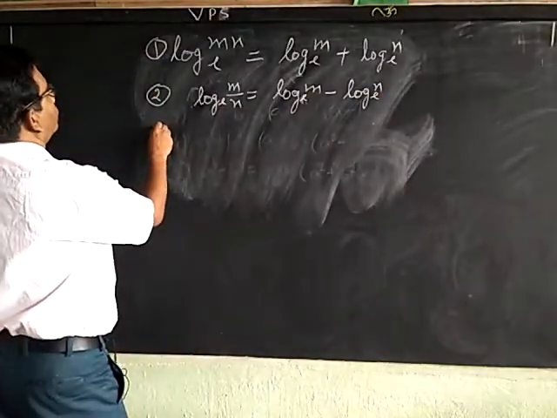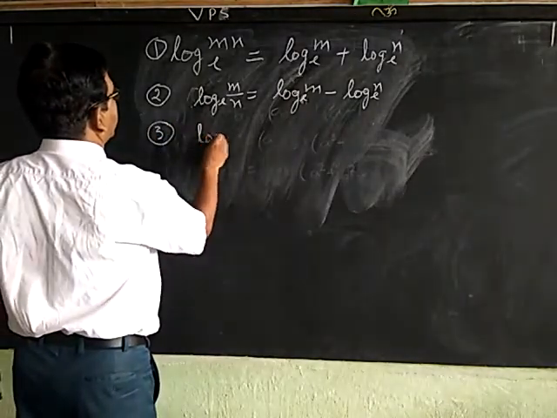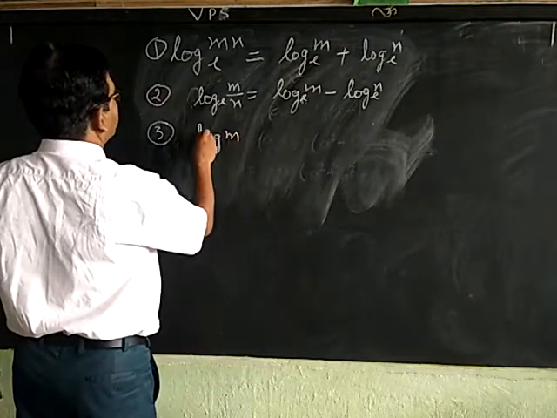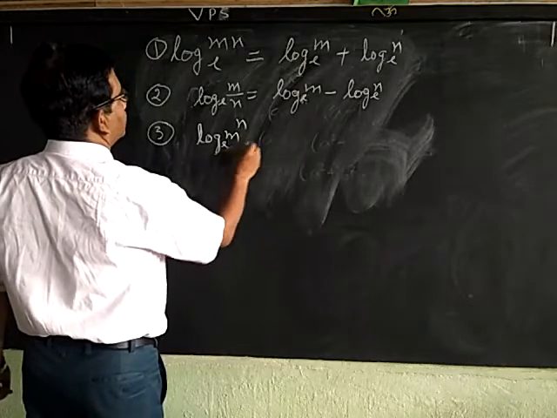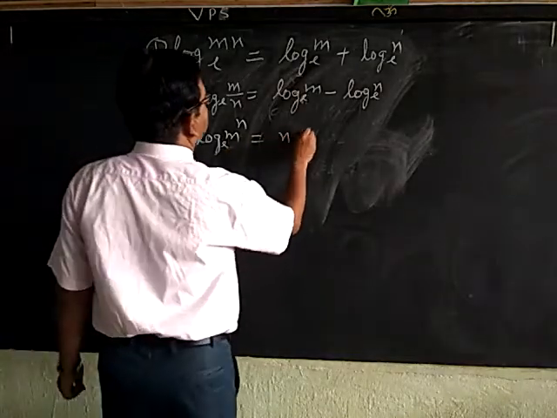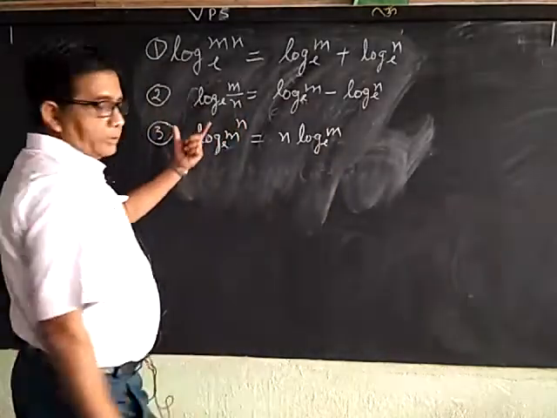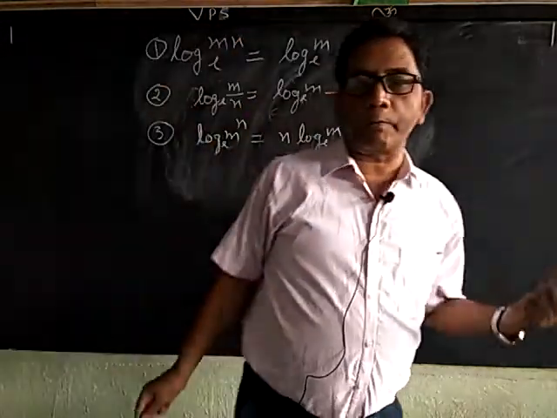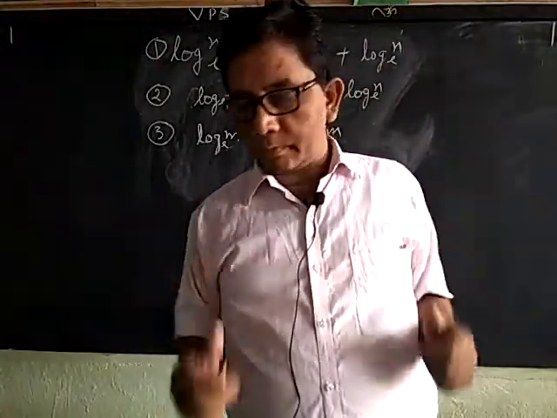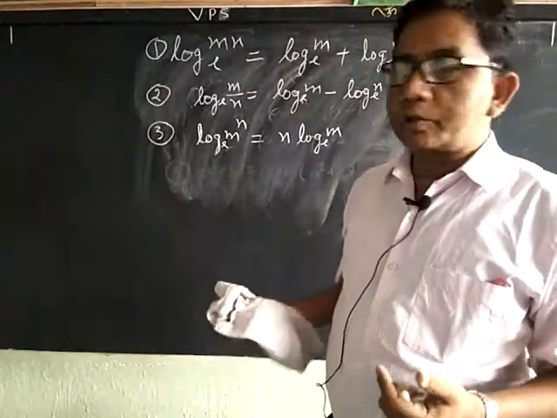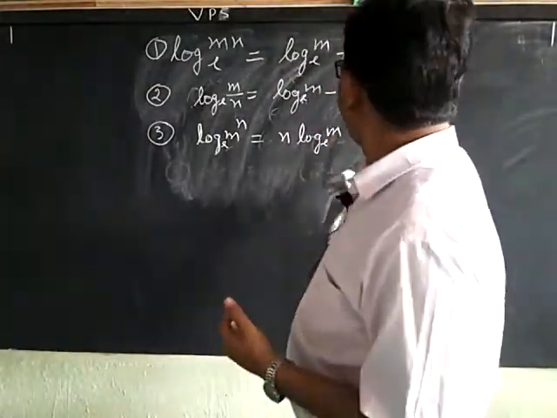Now the third formula: log of m power n base e is equal to n log m base e. These are the standard formulas which we use in logarithms. Now we will use the formula for the binomial theorem.